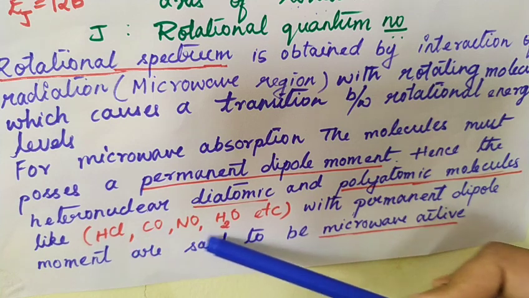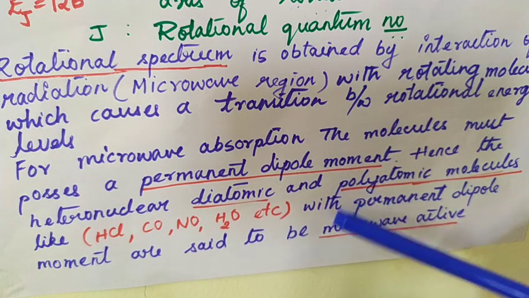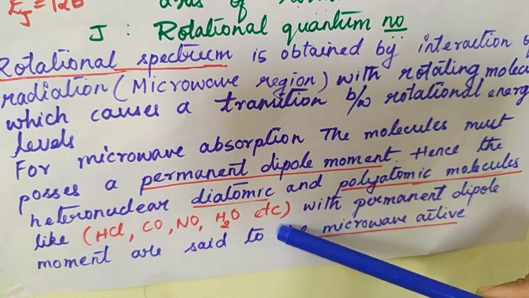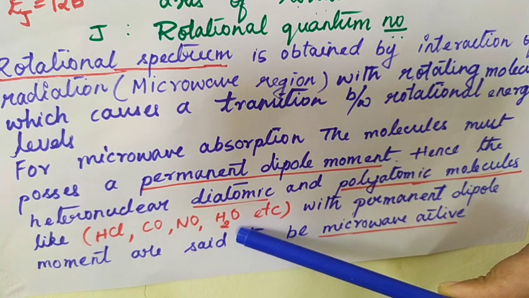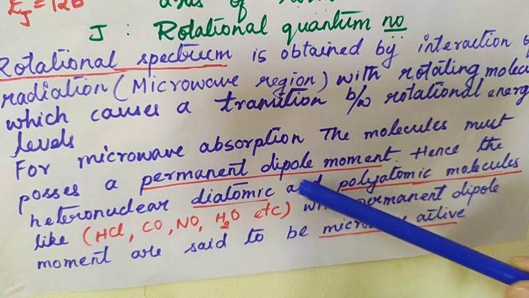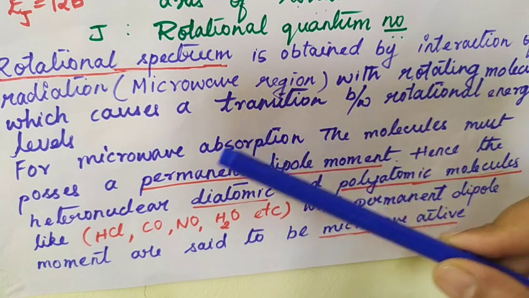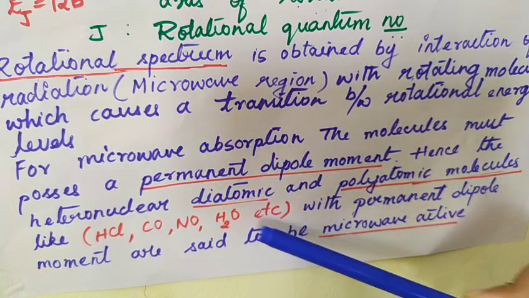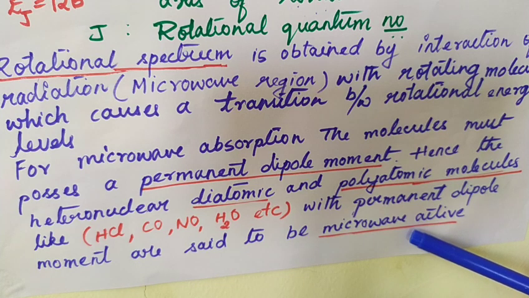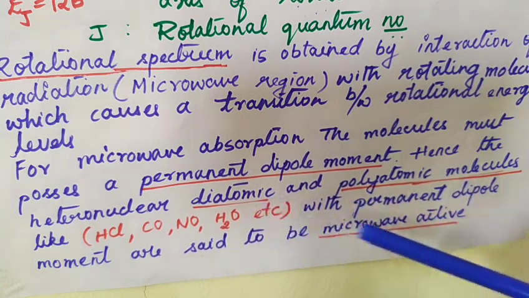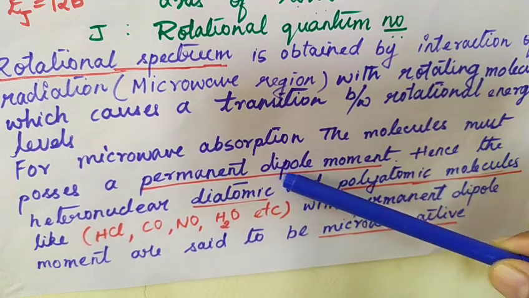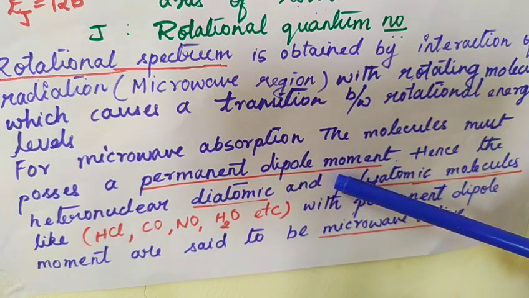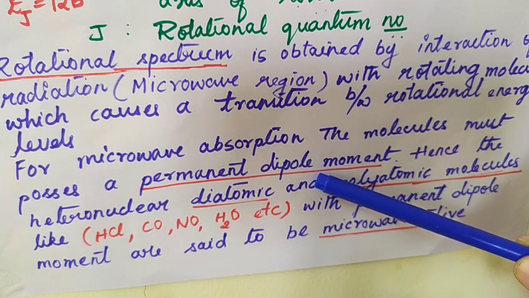These are a few molecules listed: polyatomic molecules as well as diatomic molecules like HCl, carbon monoxide, nitric oxide, and water possess a permanent dipole moment and can be subjected to microwave absorption, because these are microwave active. Why are these molecules microwave active? Because they possess a permanent dipole moment. Now let us understand the meaning of permanent dipole moment.